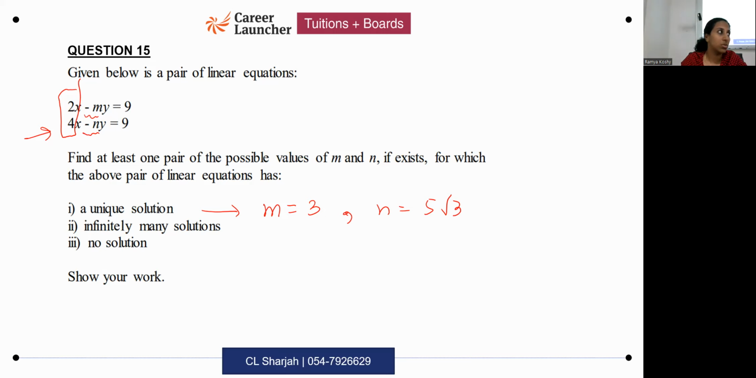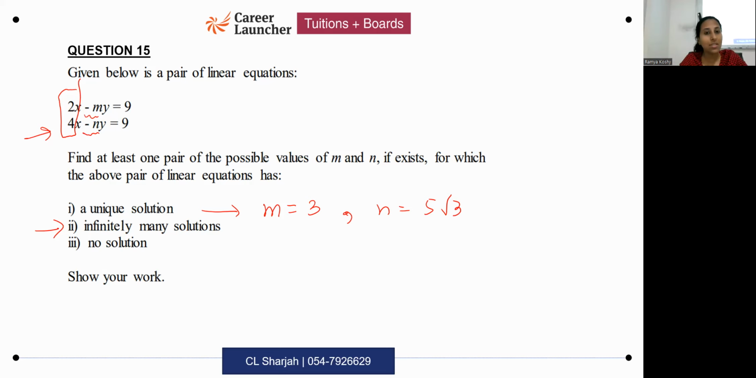a1 by a2 is 1 by 2. What is c1 by c2? 1. So anybody, if you have written a value of m and n for this, that means it's wrong. You are supposed to say does not exist.